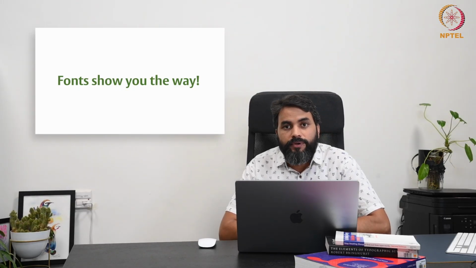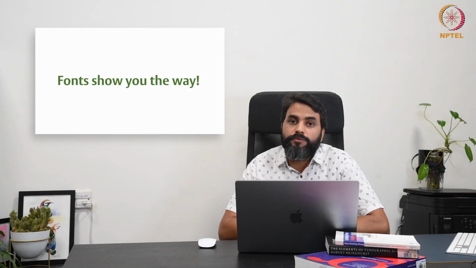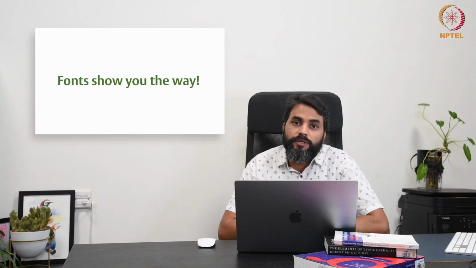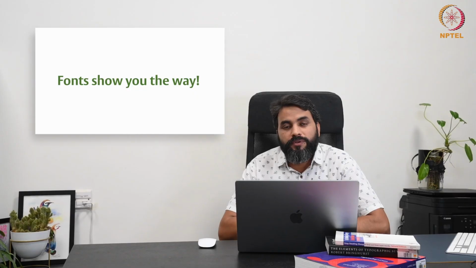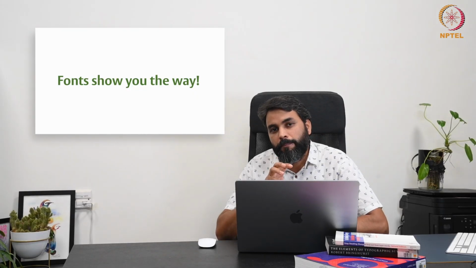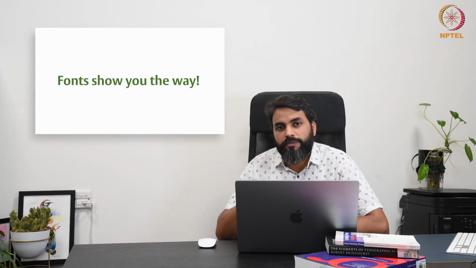If you look at mobile navigation, designers often use clean sans serif fonts to create buttons and labels that help users intuitively find features and make choices. So everything is done with a certain purpose.